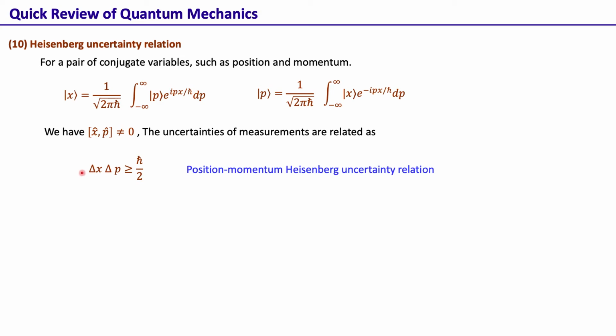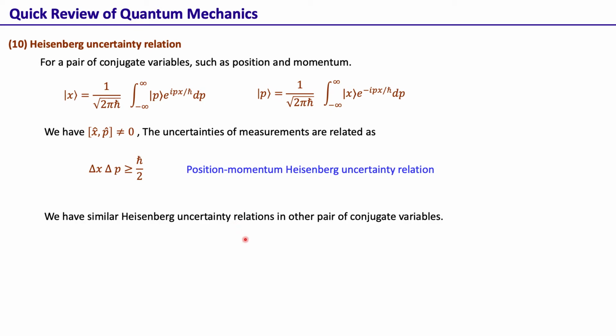But for that position eigenket, the momentum measurement will be completely uncertain. So in general, the position uncertainty and momentum uncertainty are related by this inequality, and this is known as the Heisenberg uncertainty relation.